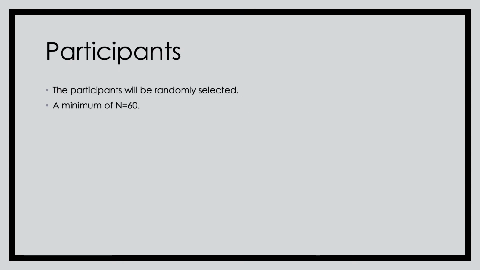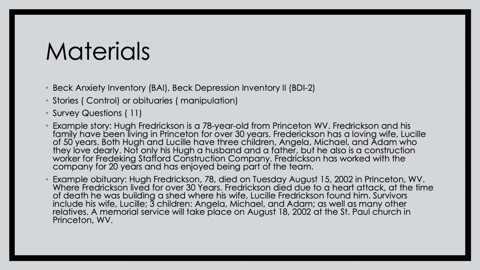For the participant portion of the study, the participants will be randomly selected. A minimum of 60 participants will be needed for this study. We plan to use the Beck Anxiety Inventory (BAI) and the Beck Depression Inventory-2 (BDI-2) with the permission from Pearson Assessment. This will be included in our pretest to determine if anxiety symptoms are present in the participant. The lead in our study is a licensed clinician who is qualified to score the assessment.